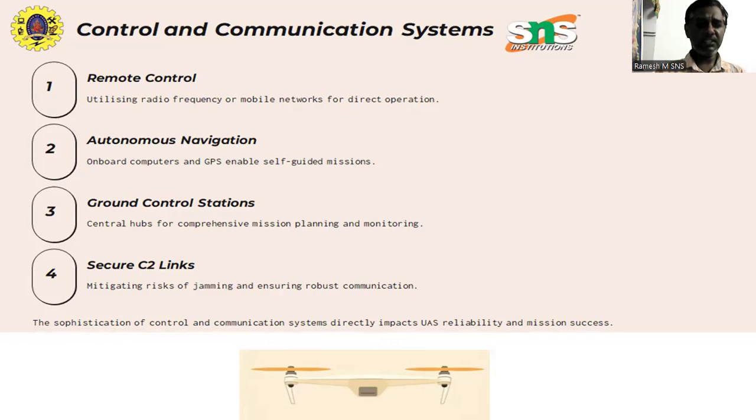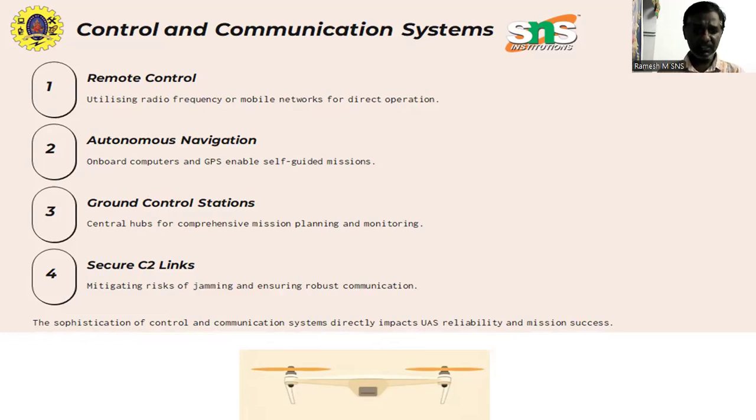This brings us to the communication system, which is typically composed of two types of links: the command and control link, and the data link. The command and control link is essential for transmitting control inputs and receiving status updates, and it must be secure, low latency, and highly reliable.